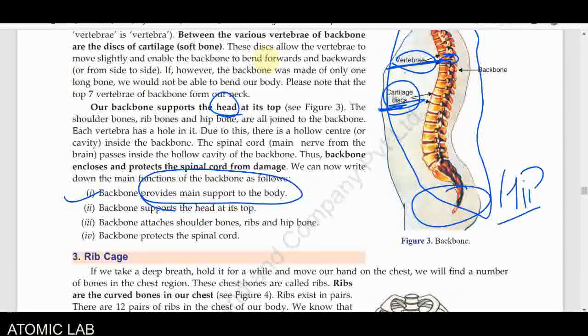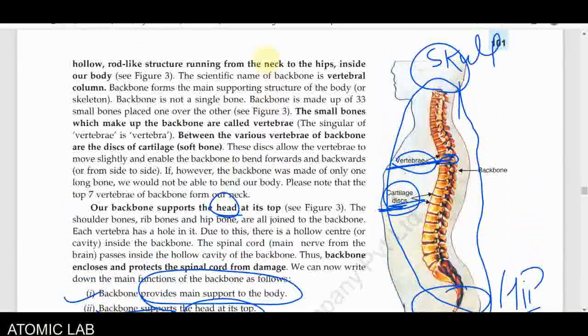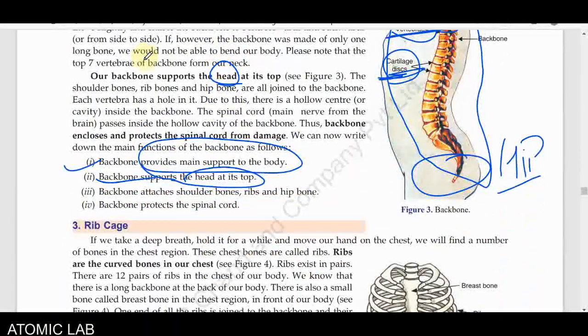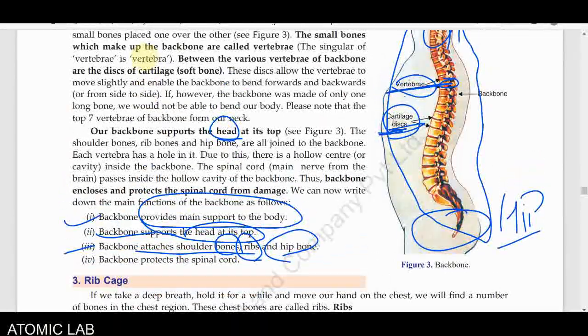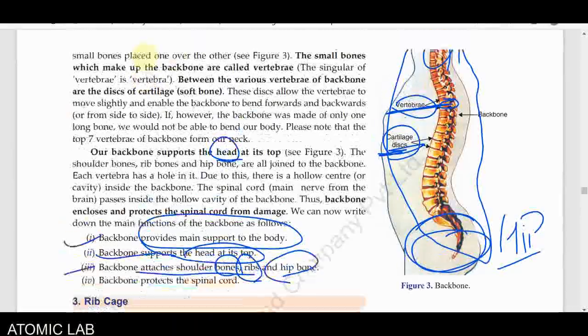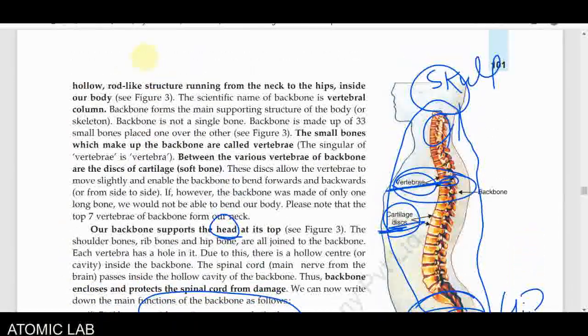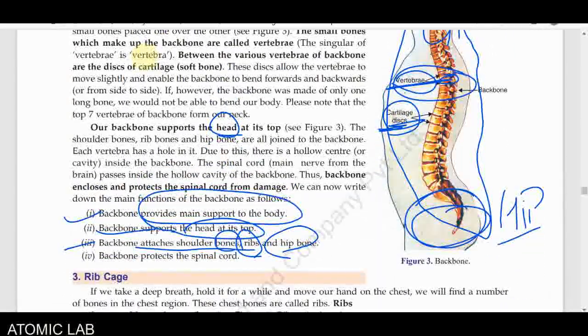The backbone also supports the head at the top. So the head is supported by our backbone because it goes through our neck. Next, you will see the backbone is directly attached to our ribs and the hip bones. In the end it is directly attached to our hips, and in the mid side it is directly attached to our bones, and the ribs are also attached to this.